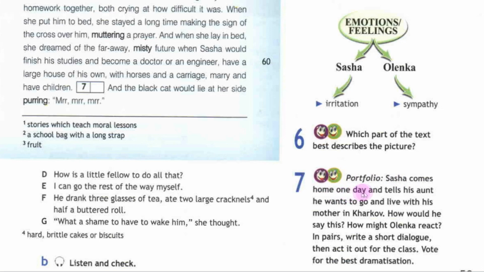Sasha comes home one day and tells his aunt he wants to go and live with his mother in Kharkov. How would he say this? How might Olenka react? In pairs, write a short dialogue, then act it out for the class. Vote for the best dramatization.